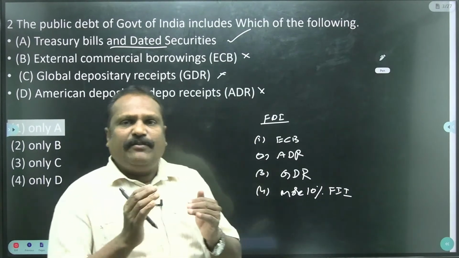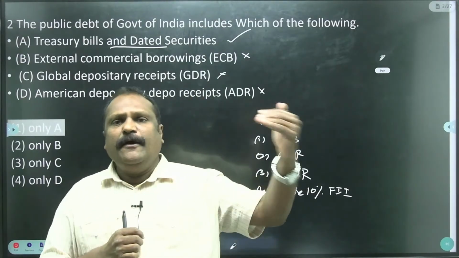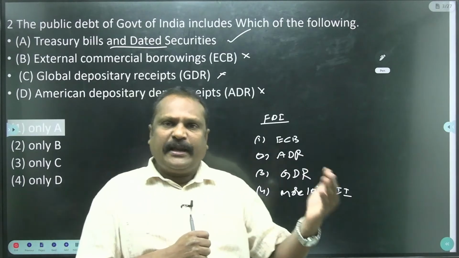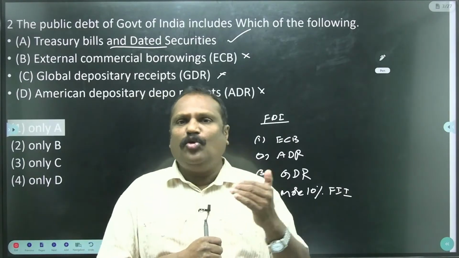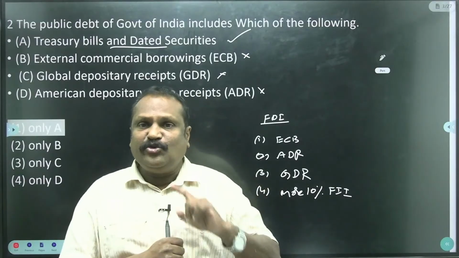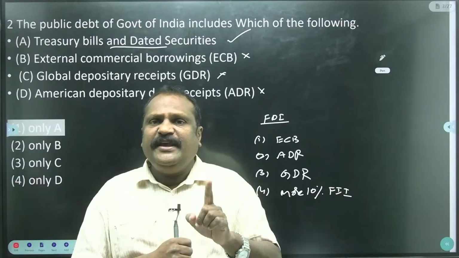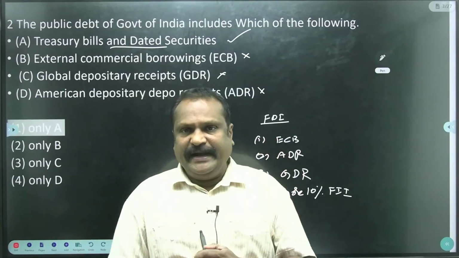See, external commercial borrowing means Indian companies borrow loans from international financial institutions. For example, a company like Reliance borrows loans from the World Bank or some foreign countries. That is known as external commercial borrowing. This ECB is a part of foreign direct investment. It is not related to government debt.